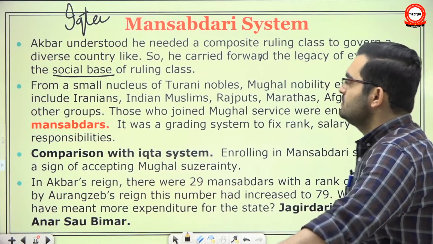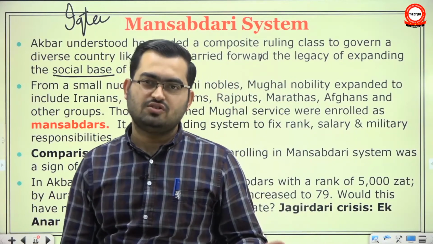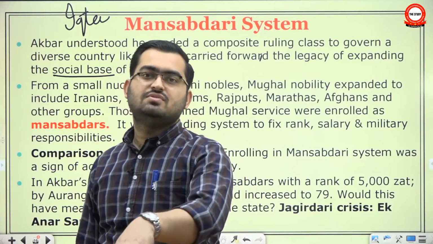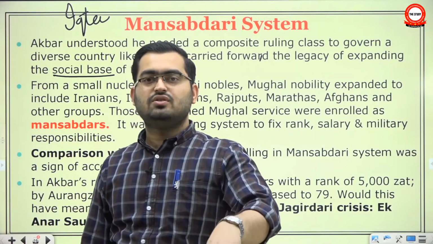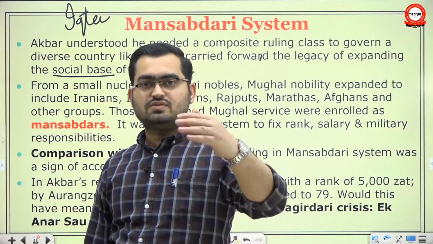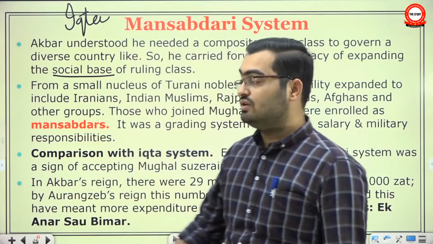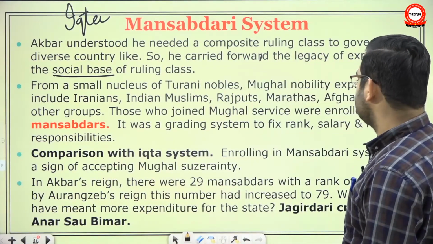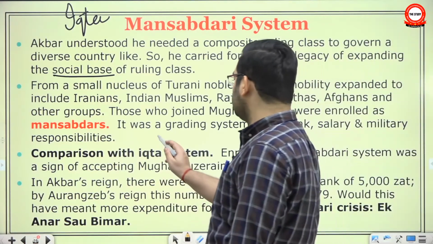So this was in a way your group. That group A officer, group B officer, group C officer, group D officer. This does not decide which ministry you will serve, in which state you will serve, what will be your responsibility. But this was your grading, that you are group A, group B, etc. But there were many groups actually. It was a grading system to fix rank, salary and military responsibility. Actually, it was a twist grading system.